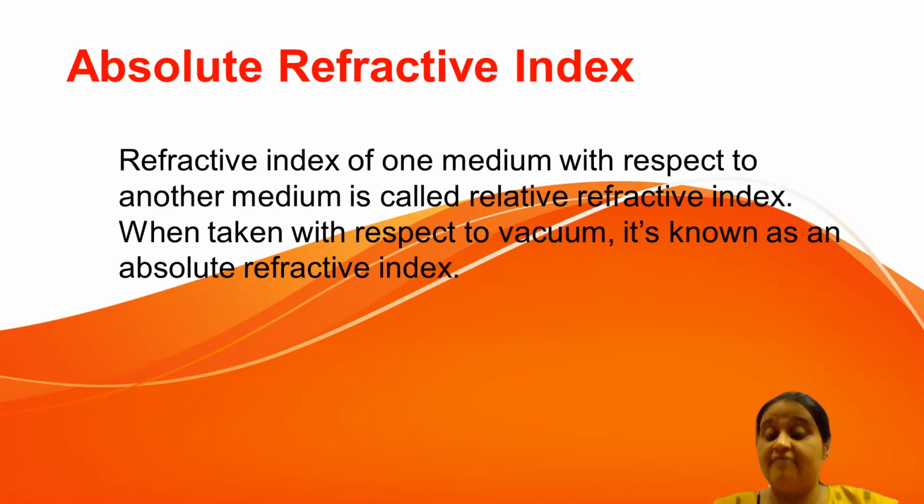If we are finding the refractive index of one medium with respect to any other medium, that is relative refractive index. But if we take this value with respect to vacuum, where we can get the maximum speed of light, then this is known as absolute refractive index. So the only difference is that instead of another medium, we are taking vacuum. But the formula will remain the same. It will not change.